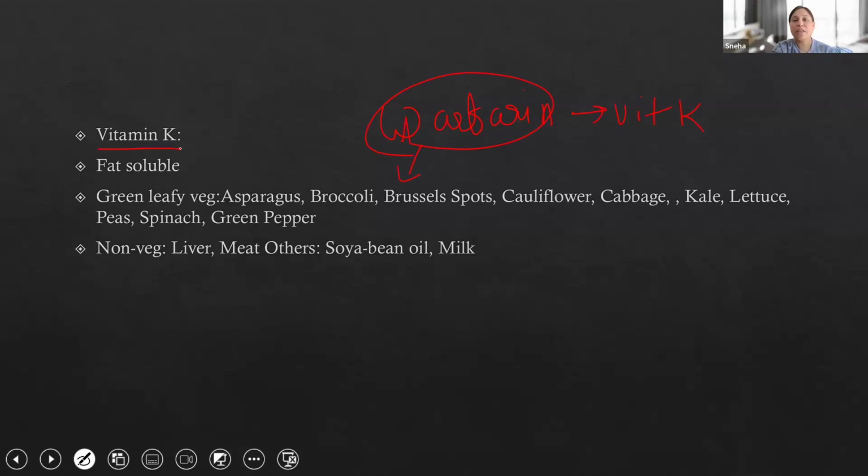So vitamin K: all green leafy vegetables contain vitamin K. You can see here green leafy vegetables like asparagus, broccoli, sprouts, cauliflower, cabbage, kale, lettuce, peas, spinach, and green pepper, all green leafy vegetables, and non-vegetarian liver, meat, and also soybean oil and milk. So please remember green leaf vegetables. Green leafy vegetables are a rich source of vitamin K.